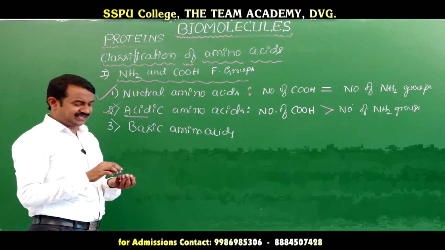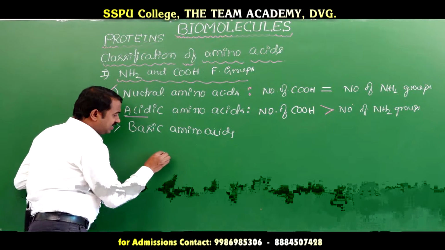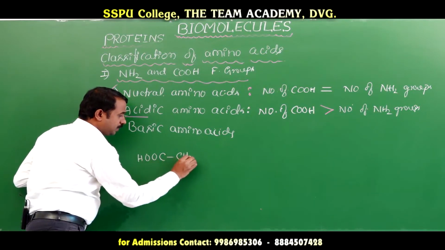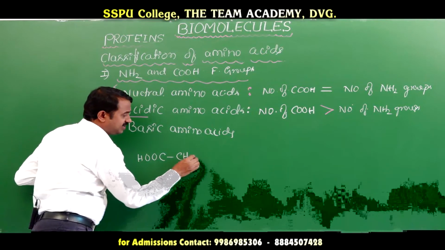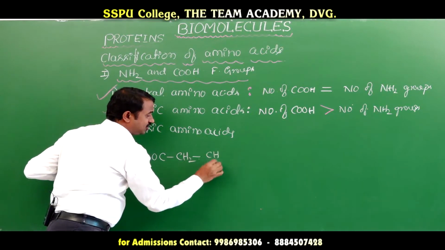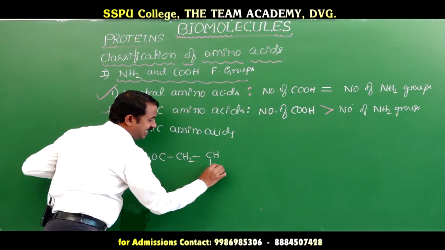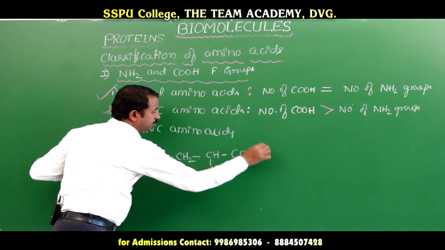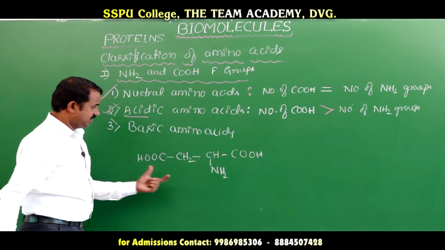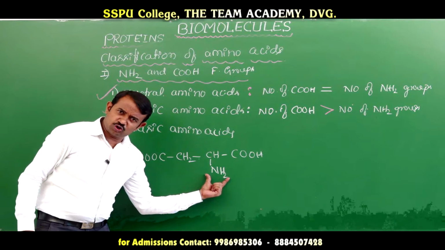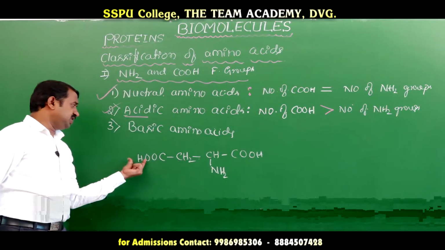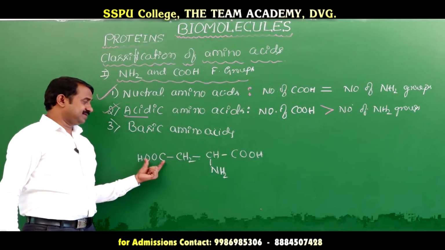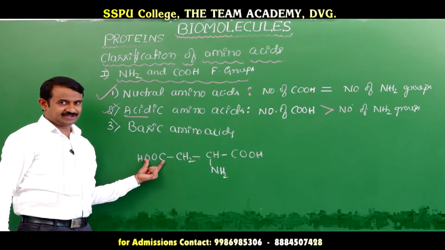You take here COOH, CH2, CH, NH2, COOH. Listen here, one amine functional group and two COOH functional groups are there. That is called as acidic amino acid.